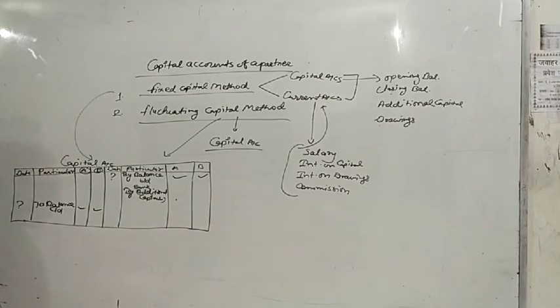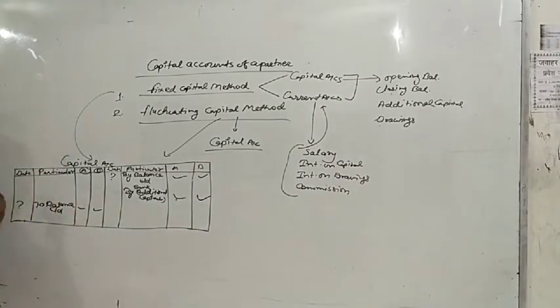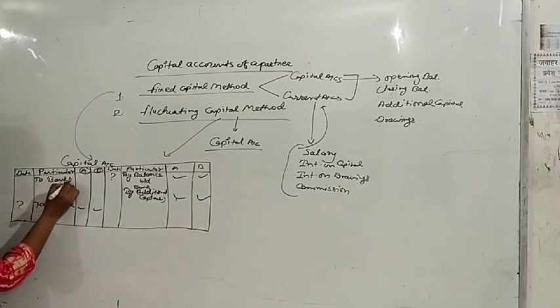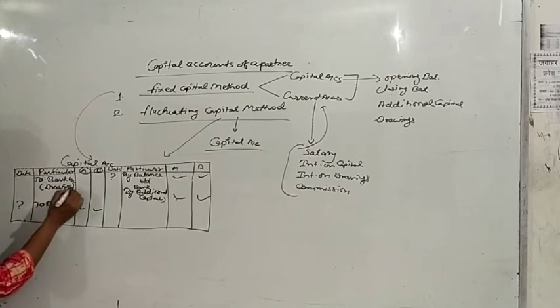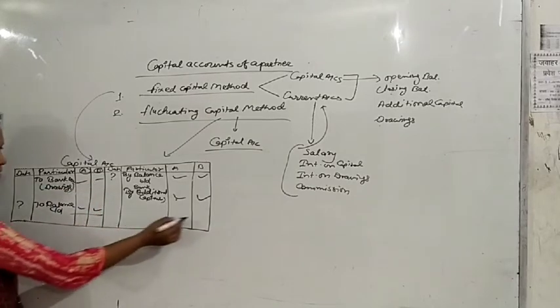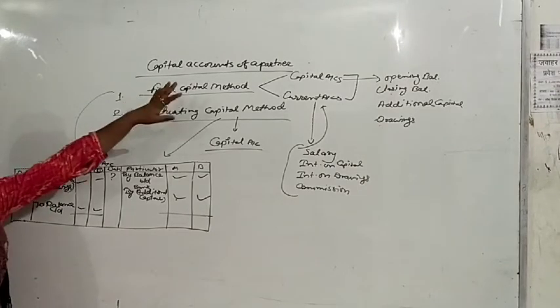And on the debit side we will show drawings. Drawings we will show on the debit side, which will also be shown against the bank account, and in brackets you can write drawings. So this way we will prepare the capital account in the condition of the fixed capital method.